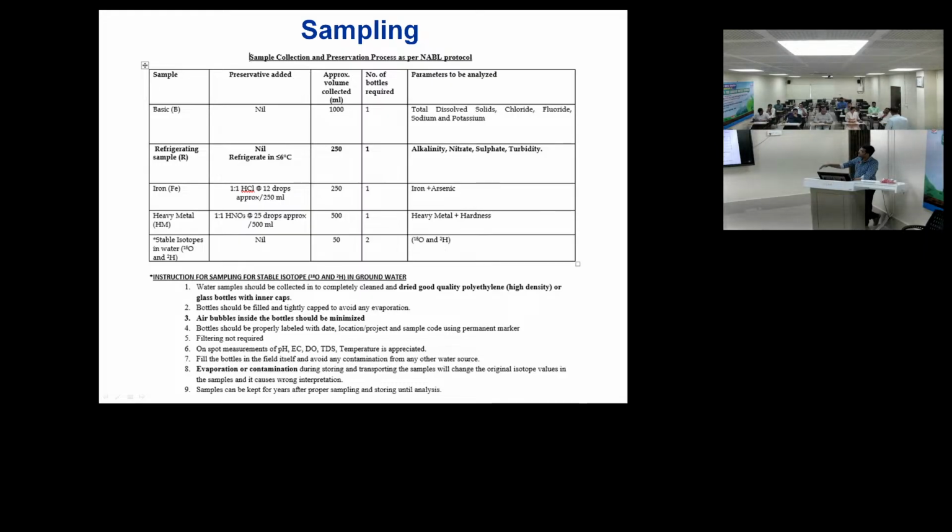This is the sampling procedure I was telling about. For a basic sample, we generally collect a 1000 ml sample, and from here we determine total dissolved solids, chloride, fluoride, sodium, potassium. But if we are going with ion chromatography, as I was telling, a 250 ml sample is enough for analysis of all the basic parameters. We also have to collect a refrigerated sample, because from it we have to analyze bicarbonate and nitrate immediately after submission at the lab.